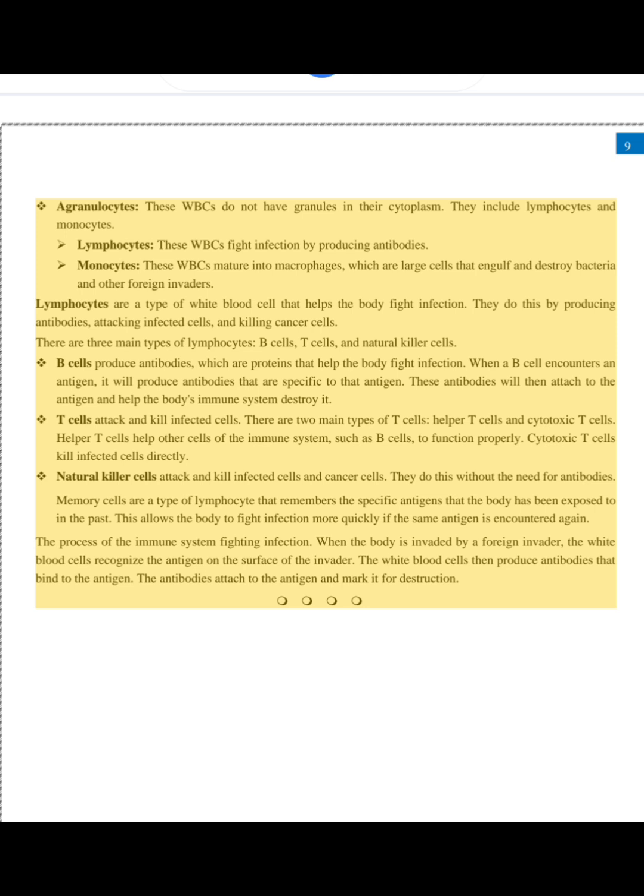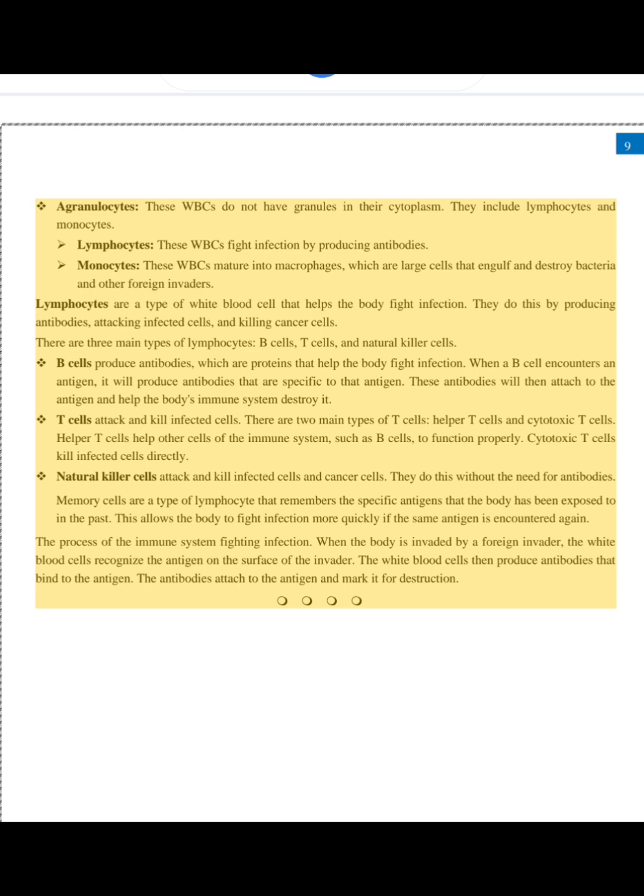T cells attack and kill infected cells. There are 2 main types of T cells: helper T cells and cytotoxic T cells. Helper T cells help other cells of the immune system, such as B cells, to function properly. Cytotoxic T cells kill infected cells directly. Natural killer cells attack and kill infected cells and cancer cells. They do this without the need for antibodies.